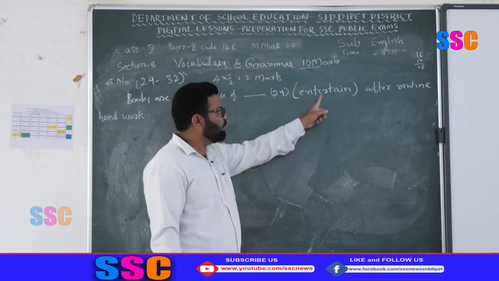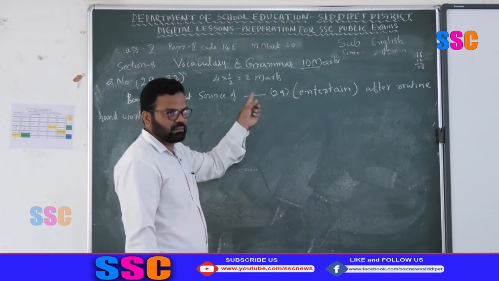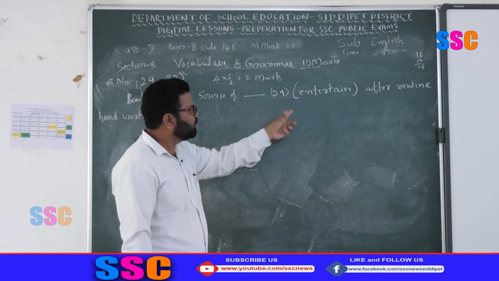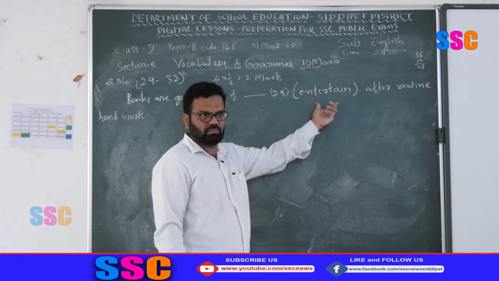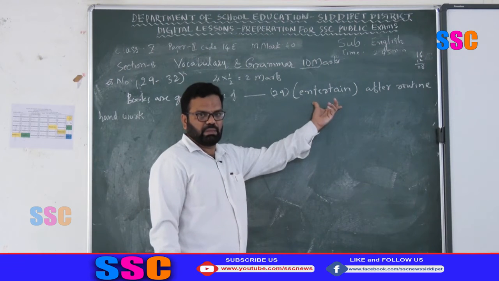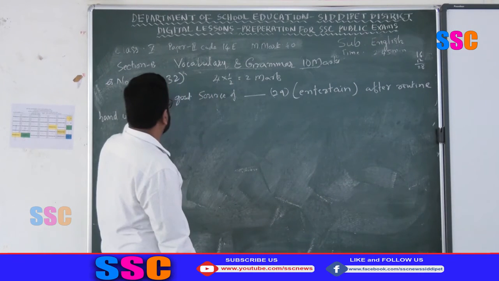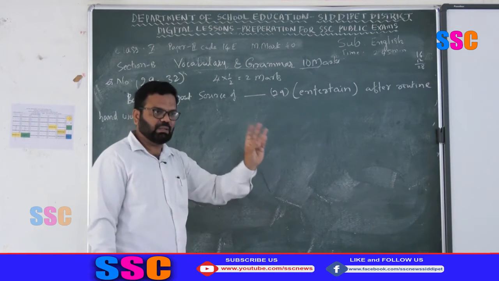This word is not appropriate, not suitable to this sentence of the passage. You have to modify this word, you have to change the form of the word. Here the target is the same four words, 29, 30, 31, 32.